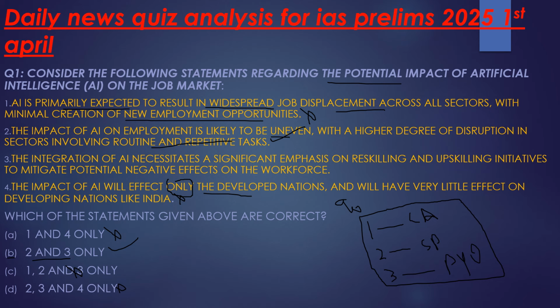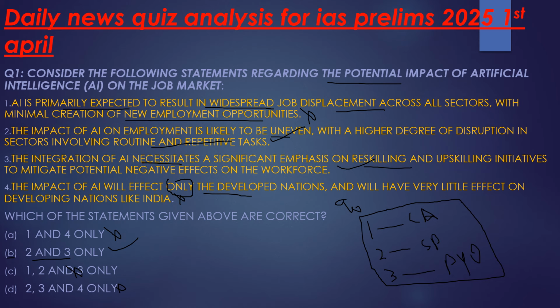Third statement: the integration of AI necessitates a significant emphasis on reskilling and upskilling initiatives to mitigate potential negative effects on the workforce. 100% correct. That is exactly what the article talked about, and also what we discussed when we were solving the first statement. So with respect to this question, the correct answer would be option B, statement 2 and statement 3.